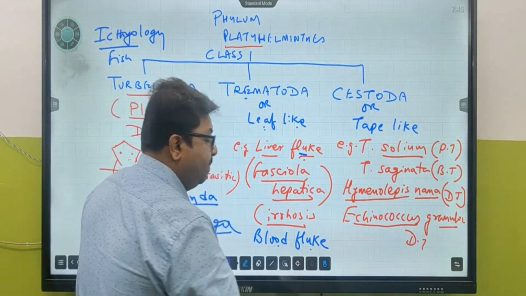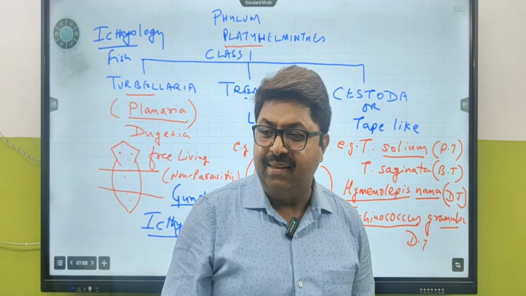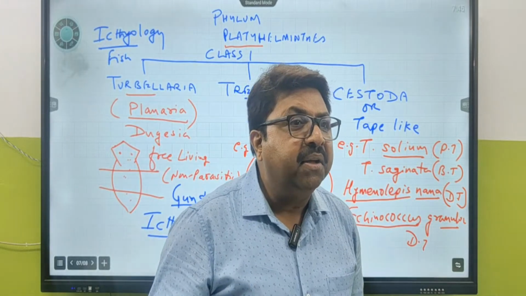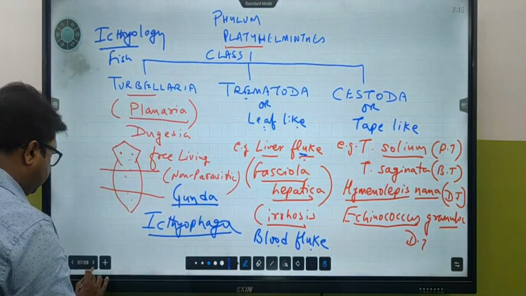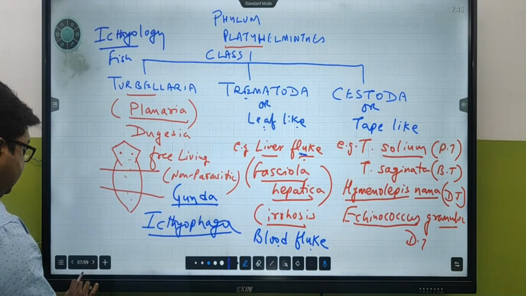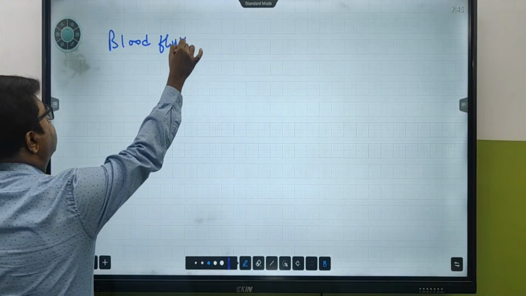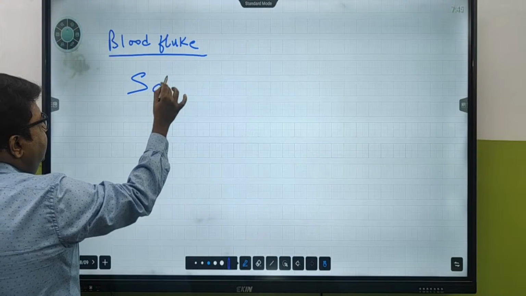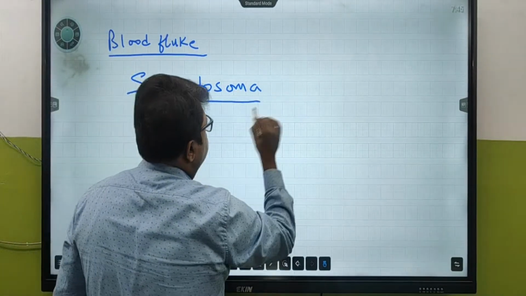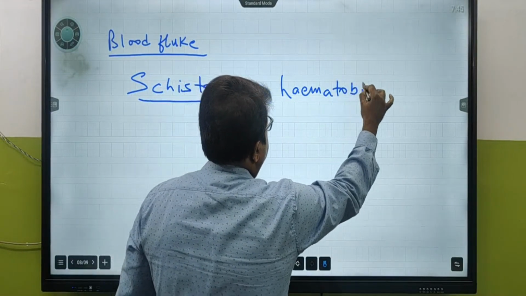This blood fluke remains in the veins of the bladder and intestine. The scientific name of this blood fluke is Schistosoma haematobium.